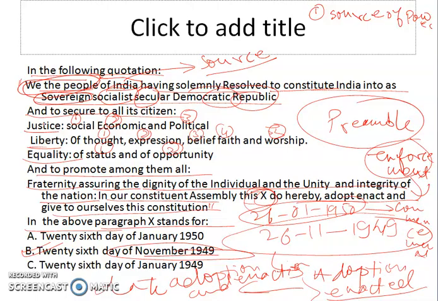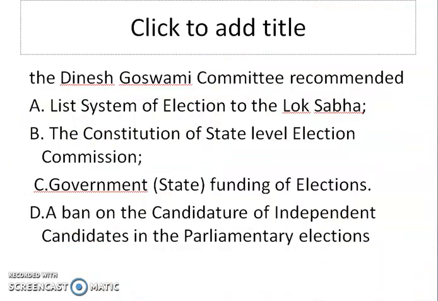And the broader aims of the Constitution are to provide its citizens justice, liberty, equality. And then the date has been given, and a very noble goal has been provided. So this is the whole breakup of the preamble of Indian Constitution that you should remember. Now let's come to the next question.